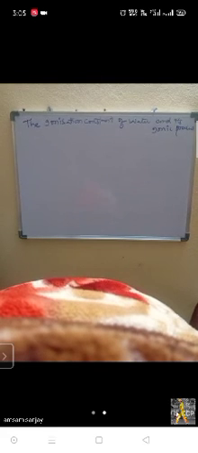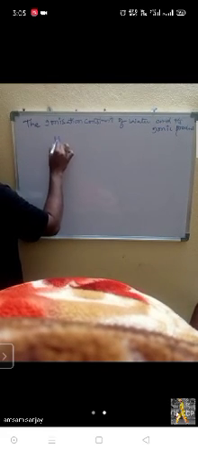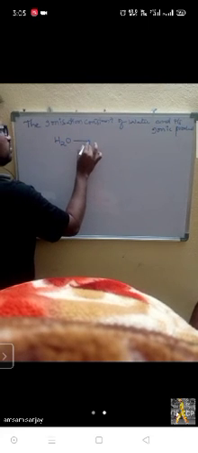Now carefully see. First, when I am talking about water, water dissociates into H plus and OH minus. Correct? For this, can anybody write the equilibrium constant?